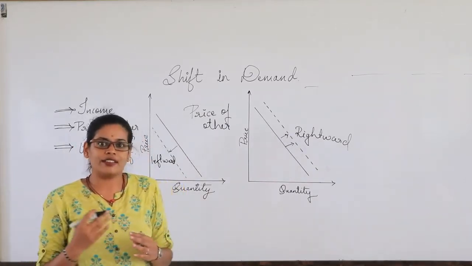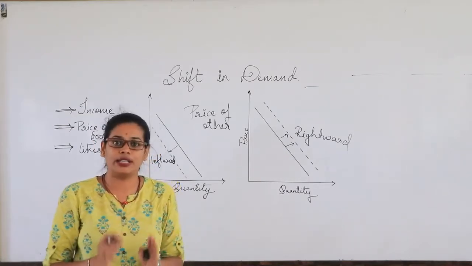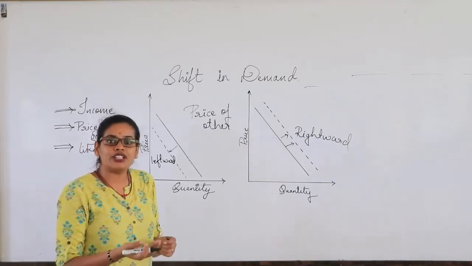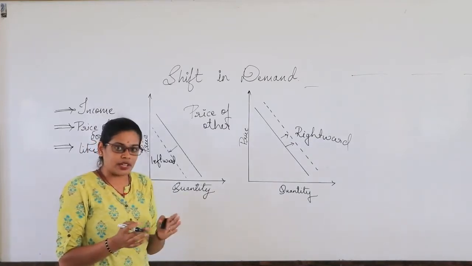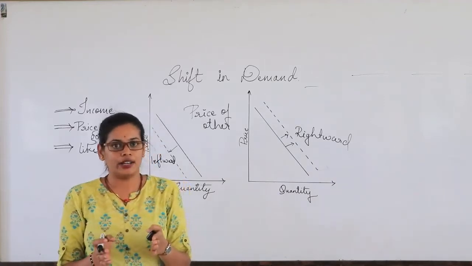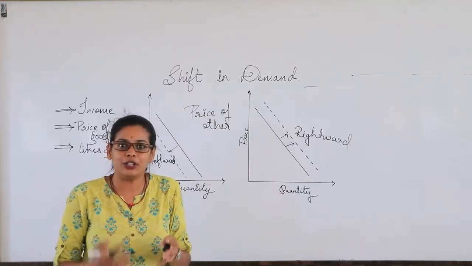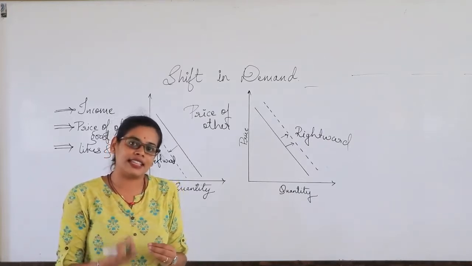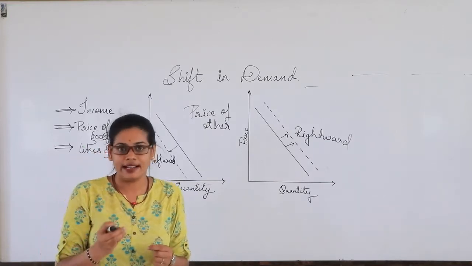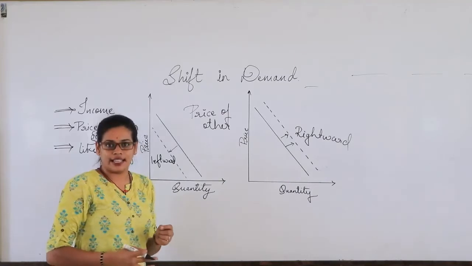When the price of the other goods increases, we tend to buy other goods to satisfy our utility in the same manner, right? So which are complementary goods? Complementary goods are those goods which go hand in hand. For example, tea and sugar, right? So when the price of the sugar increases, people tend to have tea very less, right? Why? Because the price of the sugar has increased. So that's the reason the purchase of the tea has decreased.